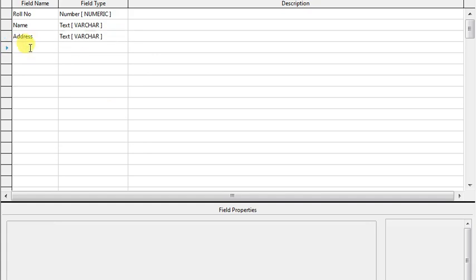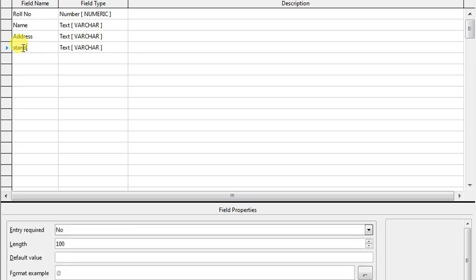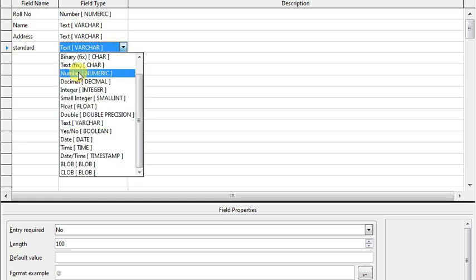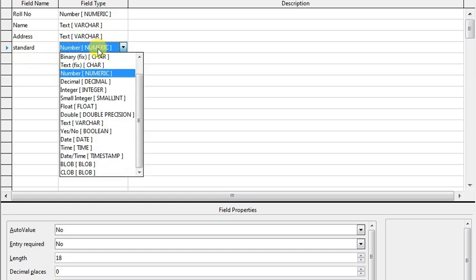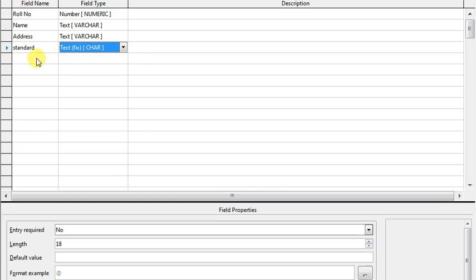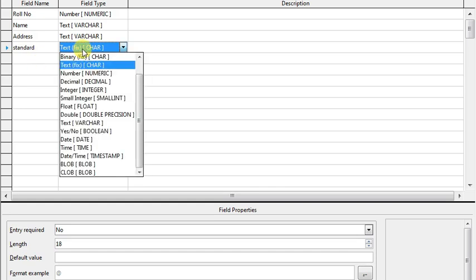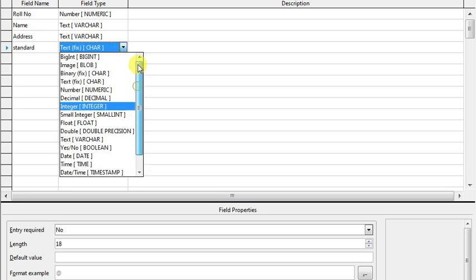Next you can take standard. For standard, if you are going to put Roman numerals, then text will go, and if you are going to enter a number, then you can take number there. So here the number will go 1, 2, 3, 4, 5, standard 5, standard 6, 7, like this. Or if you are going to use Roman numerals, then you can take text. Okay, so you can take text or number, depending on which data type you are going to select. So if you want to use text, then use text, otherwise number is okay.